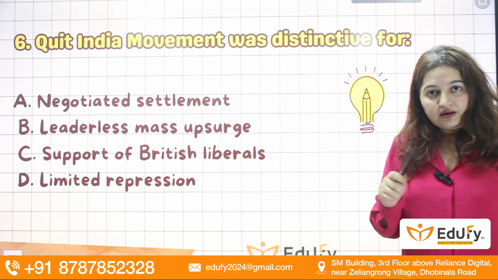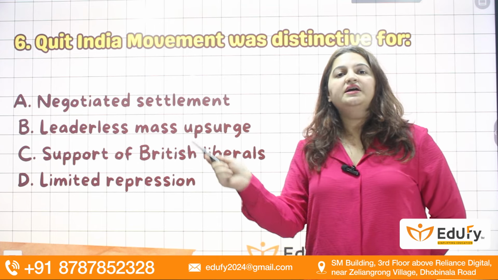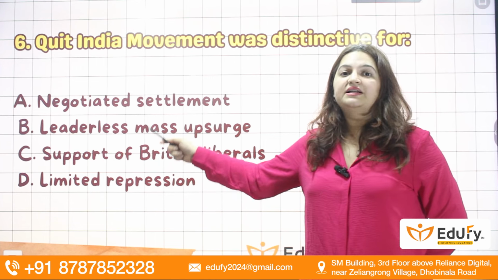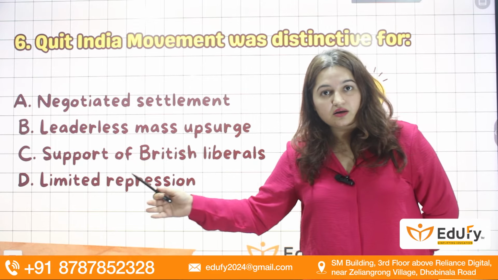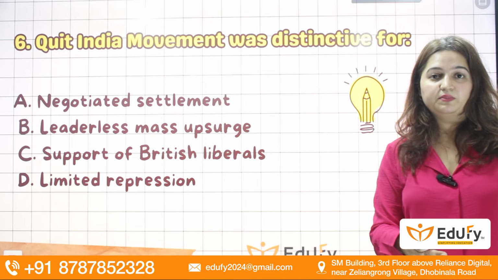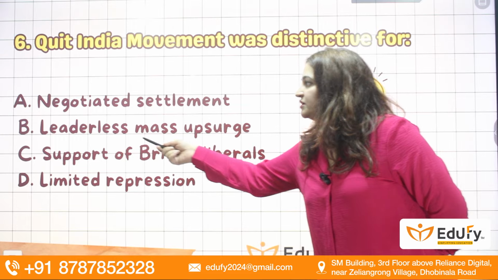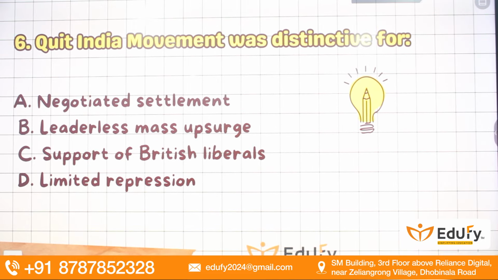When the Quit India movement was launched, within 2-3 days all the leaders across India were arrested by the Britishers. But despite that, the movement was successful because the local level leaders, the small people, came out of their houses and supported it. So it was a leaderless struggle, and that is very distinctive of the Quit India movement. So the answer will be B.